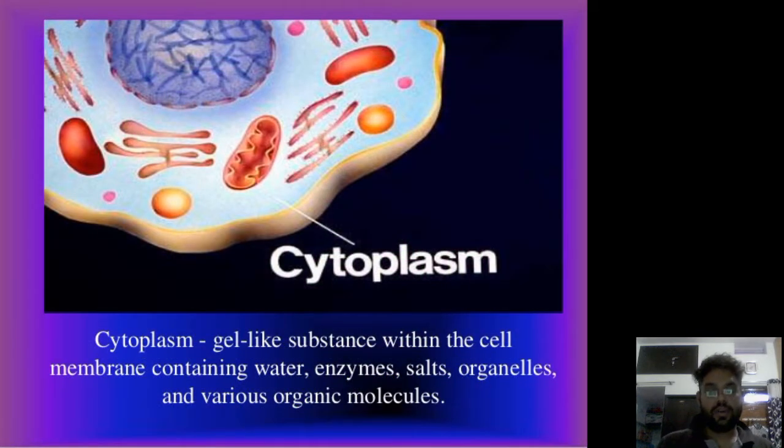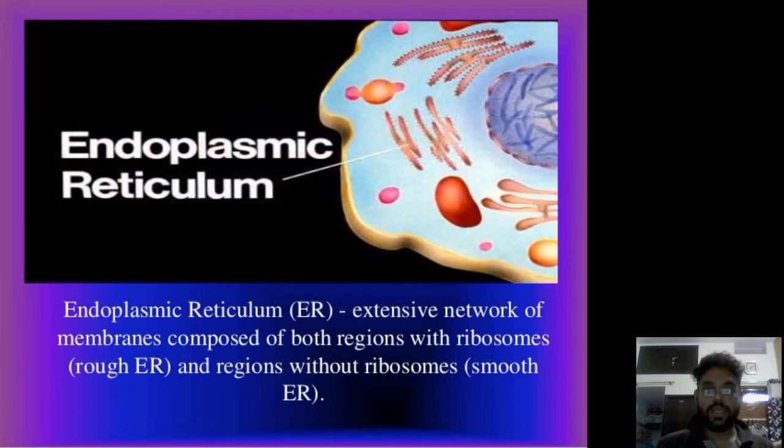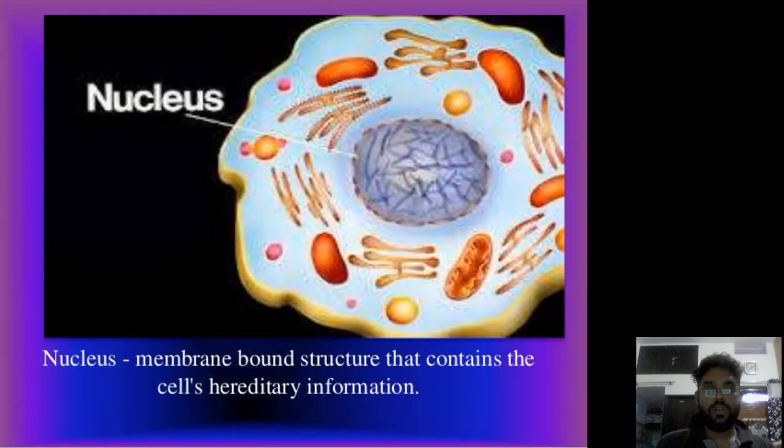Now cytoplasm, the liquid which fills the cavity of the cell, is known as cytoplasm, in which all the cell organelles and nucleus are found. Now mitochondria, the organelle that generates energy for the cell. Now endoplasmic reticulum, an extensive network of membrane composed of two regions: regions with ribosomes, rough ER, and regions without ribosomes, smooth ER. Now the nucleus, a membrane-bound structure that contains the cell's hereditary information.